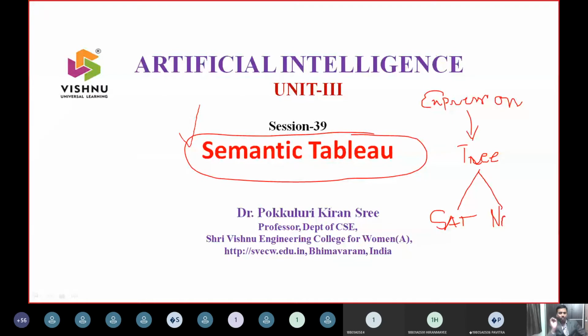So semantic tableau is not an inference mechanism. It will take an expression and construct a tree based on certain rules. Once the tree is constructed, based on the paths that you get to reach the leaf, if you have a path which is open, then it is satisfiable. If all the paths are closed, then it is not satisfiable, something like that. So we'll see the PowerPoint now.